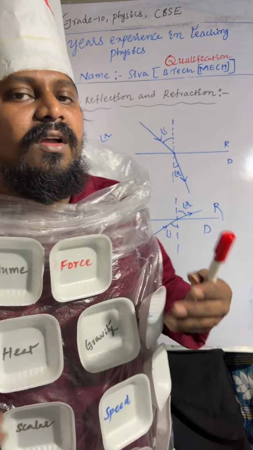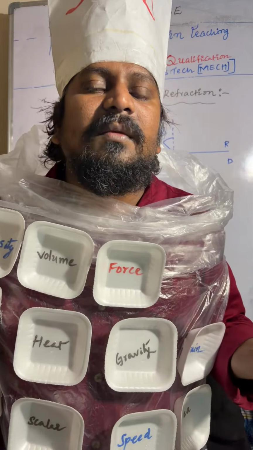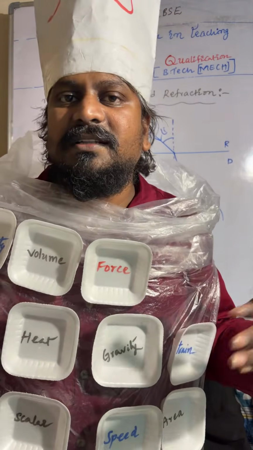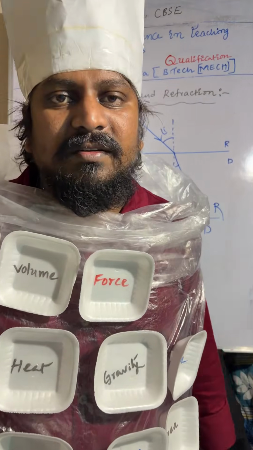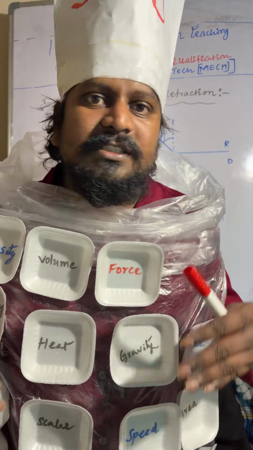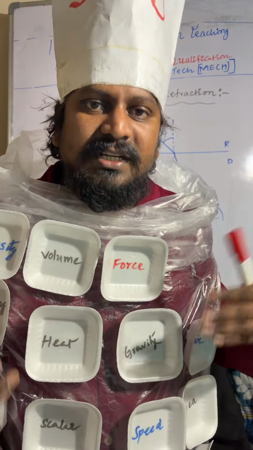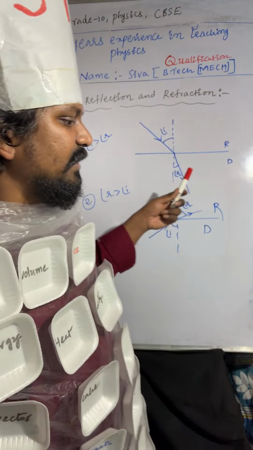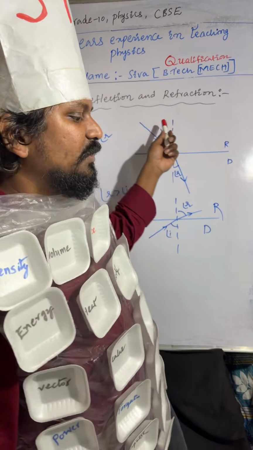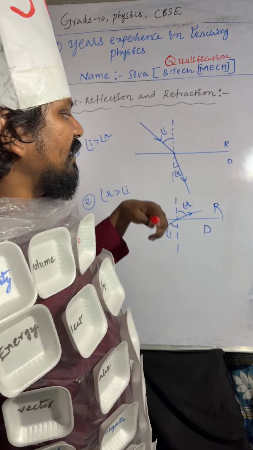Why, sir? Why are you saying like this? Because when the light ray is moving from rarer to denser, it bends towards the normal line because the speed is decreasing and the refractive index of the denser medium is more compared to the rarer medium. So that's why it is bending towards the normal line, and the refracted angle is decreasing compared to the angle of incidence. So angle of incidence is greater than the angle of refraction.